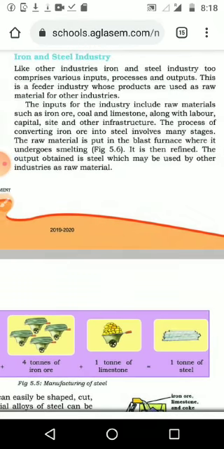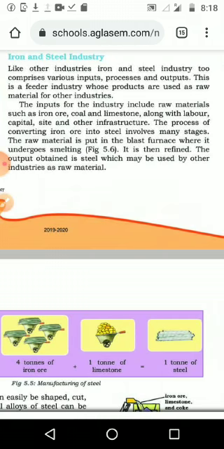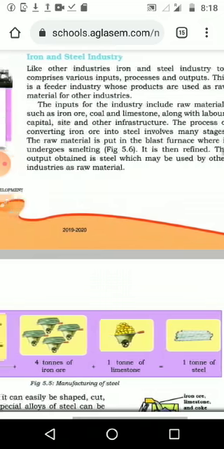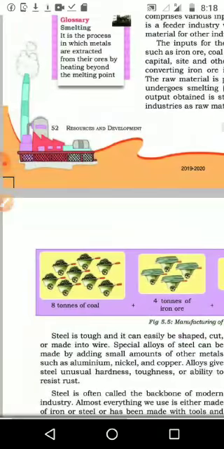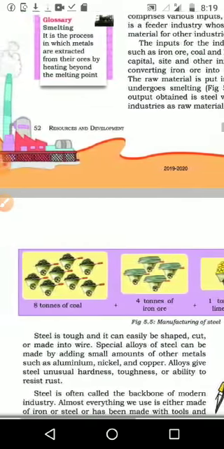The output obtained is steel, which may be used by other industries as raw material. We already discussed that, for a bus or a tractor or a knife at home. For different purposes, those companies again take iron from the iron and steel company or smelting area, and they produce different things. And here the picture is given to explain how we are making steel.